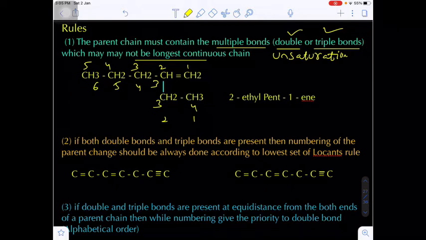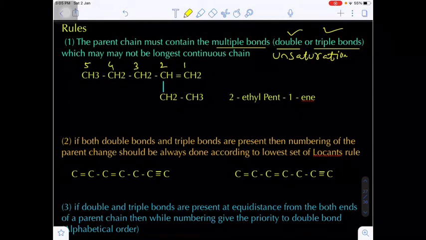Are you getting my point? So we have to consider the double bond in the parent chain. The double bond, triple bond must be included in the parent chain. So once the double bond, triple bond must be included in the parent chain, then we have to consider, here you see number 1, number 2, number 3, number 4, number 5. So this is the 5 carbon.